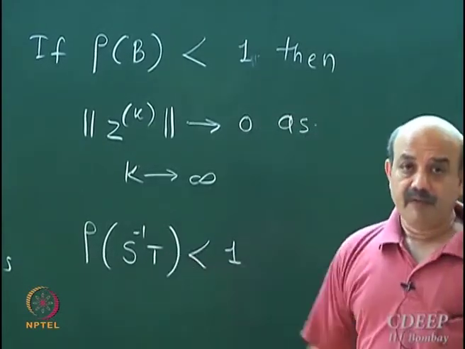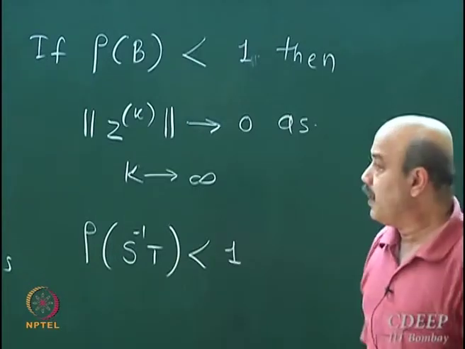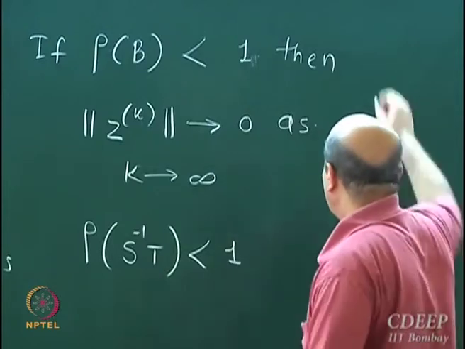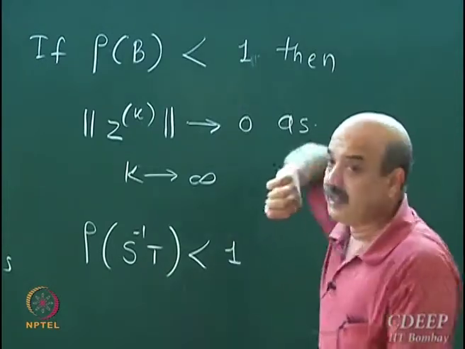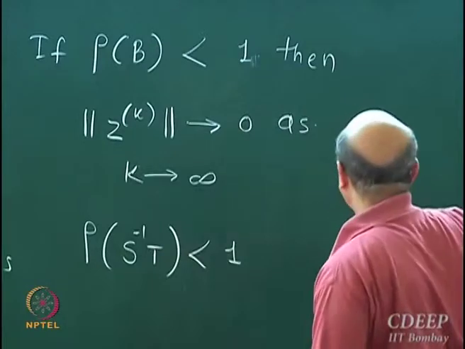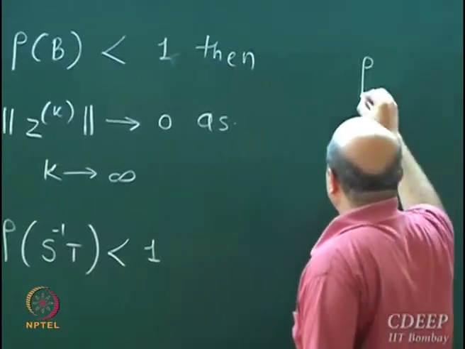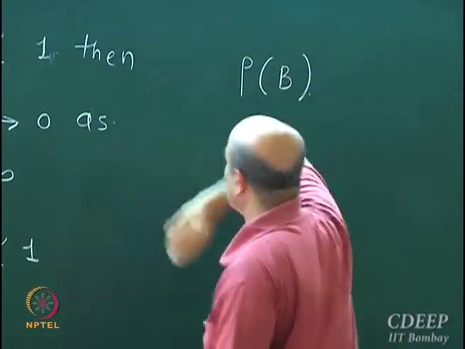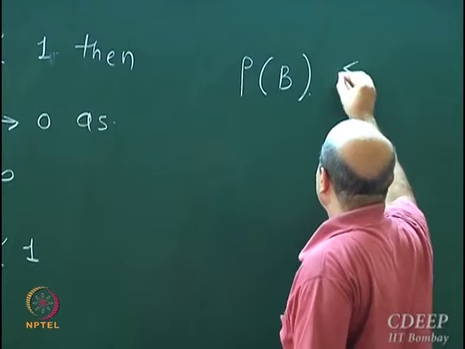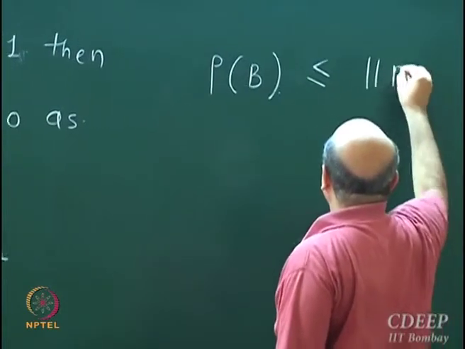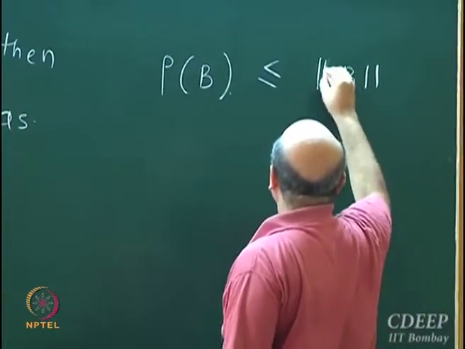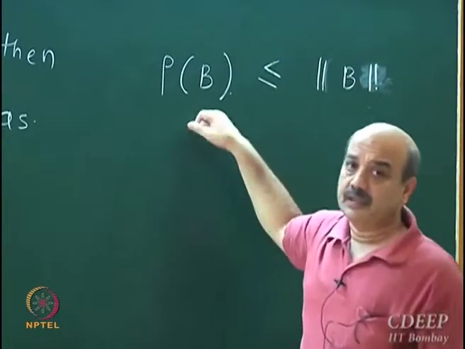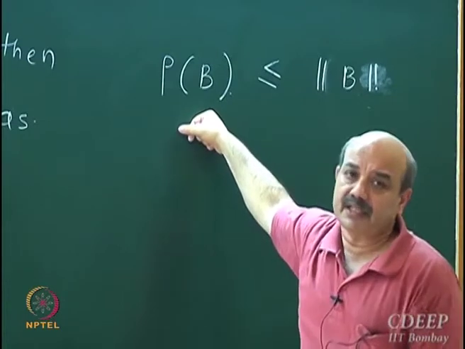From this point we again had some difficulty because we have to compute eigenvalues. Eigenvalue computations are difficult, so we used one more result to come up with a sufficient condition. We said that the spectral radius of matrix B is always less than or equal to any induced norm of matrix B. What is an induced norm?